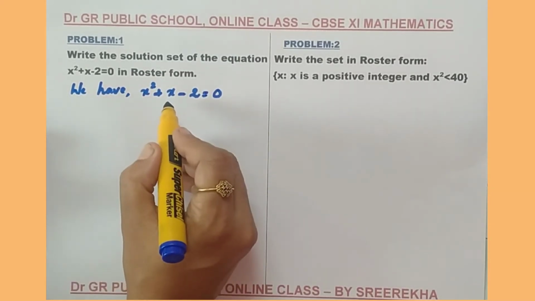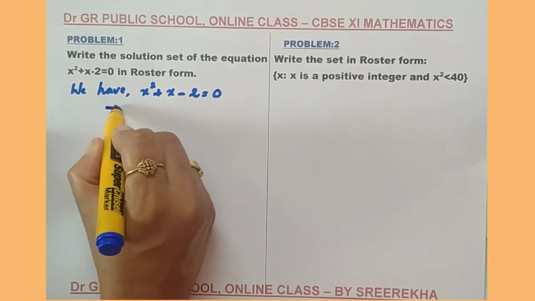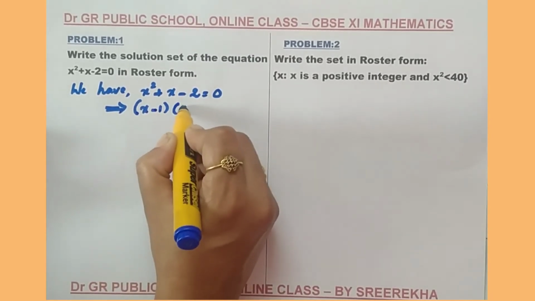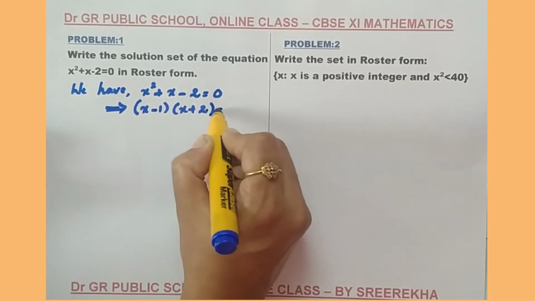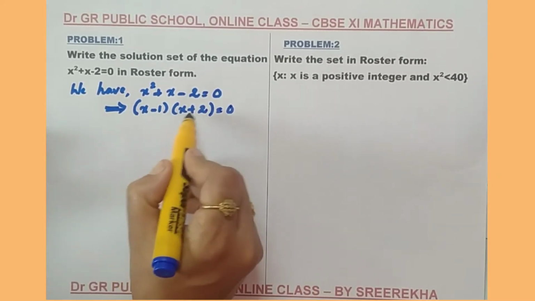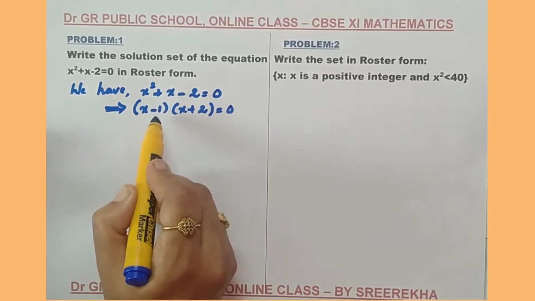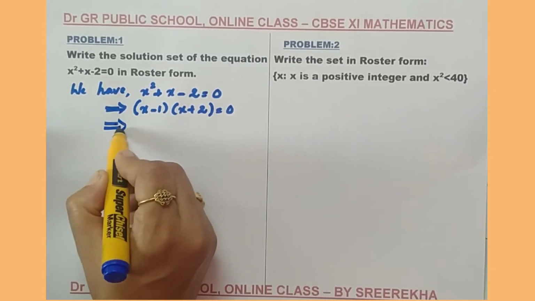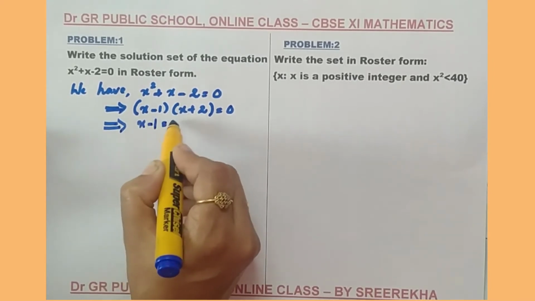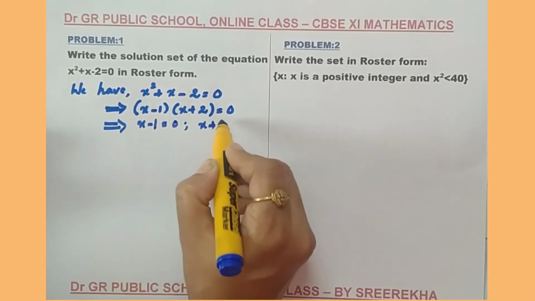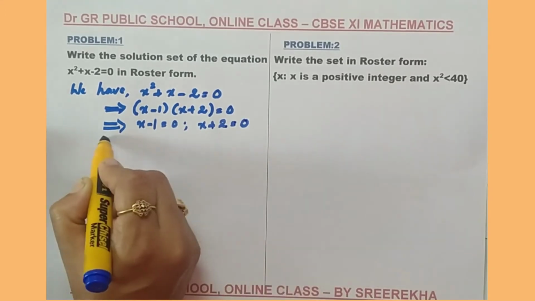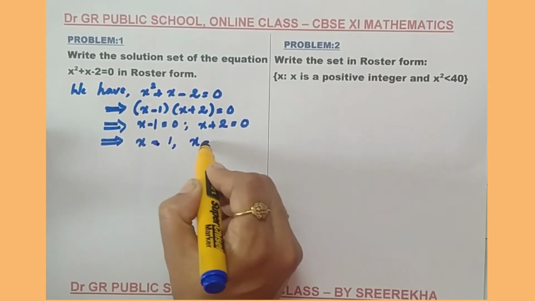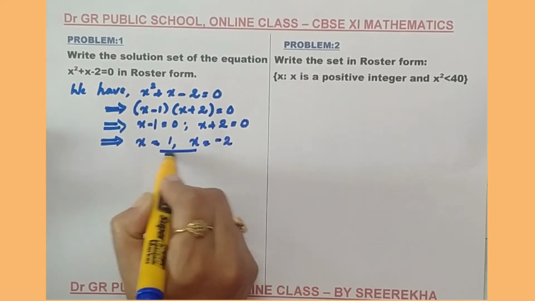To find the solution, you can use any method. I am going to use the splitting the middle term method as x minus 1 into x plus 2 equal to 0. Why? Because summing up you need to get plus 1 and product you need to get minus 2. From this I can say x minus 1 equal to 0 or x plus 2 equal to 0. From this I will get two values, x equal to plus 1 and x equals minus 2. These are the two values.